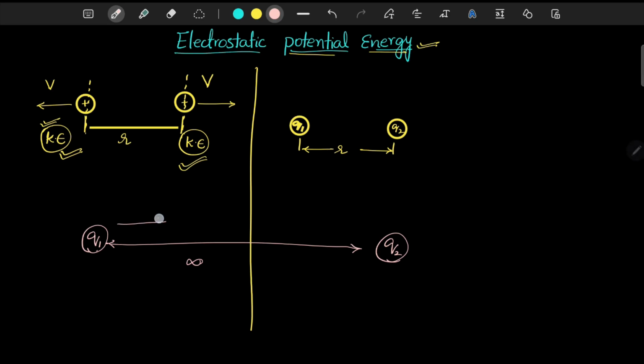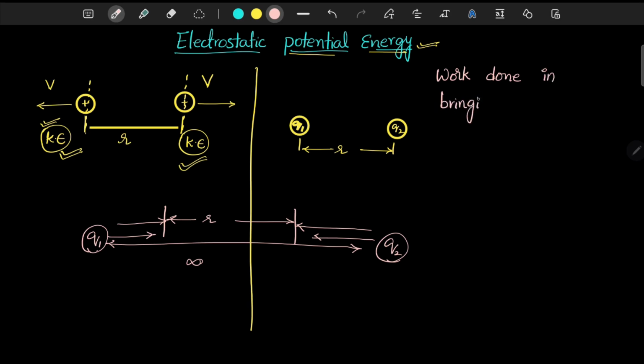Now if you want to bring them closer and place them at a separation of r from each other, you have to do some external work. That means you have to push both the charges towards each other. That work done in bringing two charges from infinity to a distance r between each other.